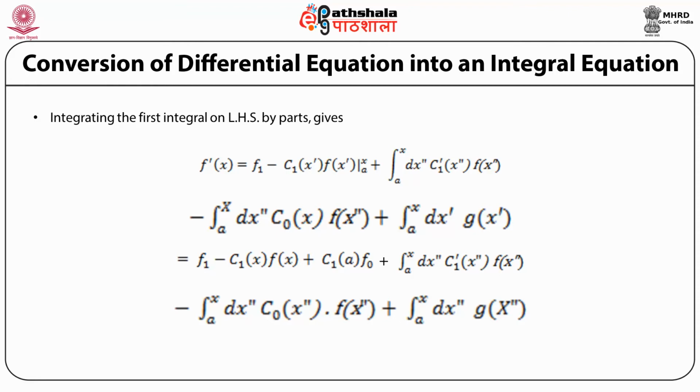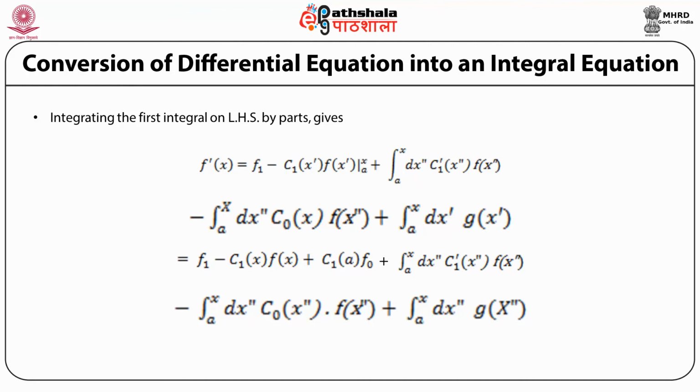f. So the first integral term and this f prime x give us f prime x is equal to f1 minus c1 x prime f x prime evaluated between the limits a to x, plus the integral over x prime of c1 prime, a function of x prime, f x prime integrated over dx prime from a to x.